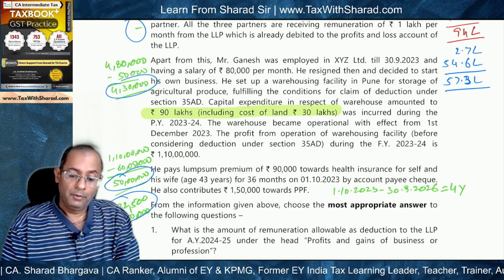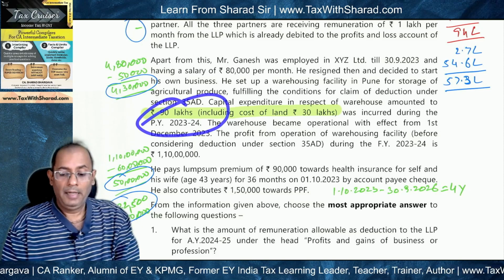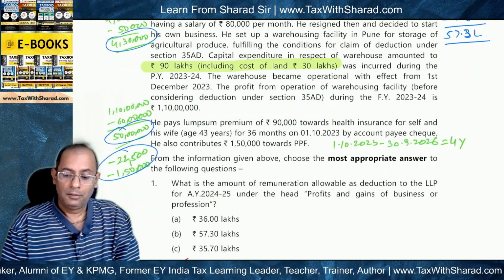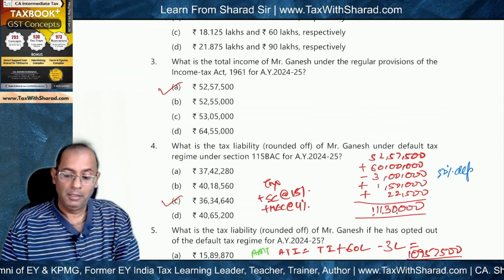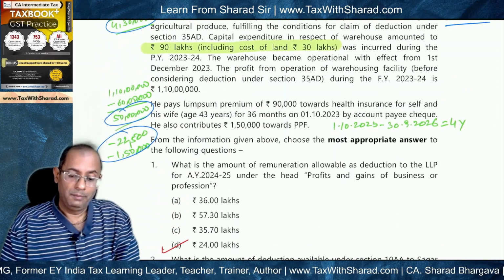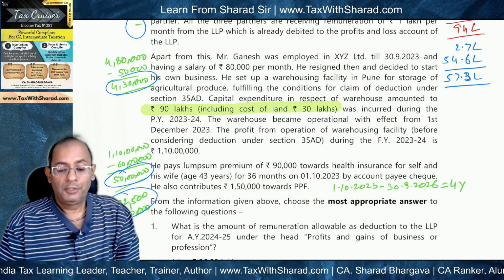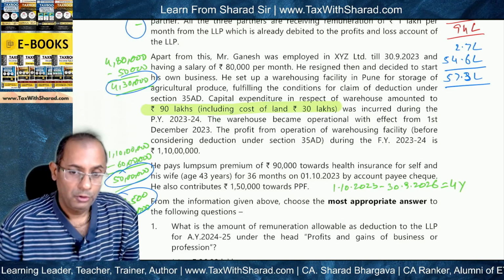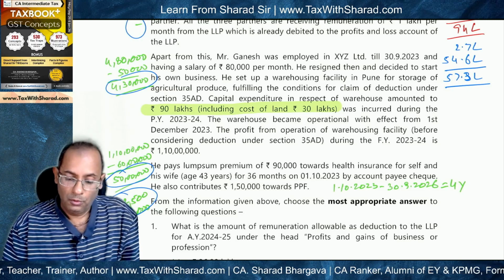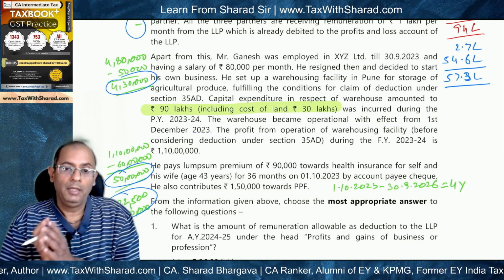Now 10% on what? Now the cost of warehouse was 60 lakh, 90 minus 30 lakh. So 10% of 60 lakh should be 6 lakh. So 6 lakh should be deducted as depreciation. But no, this is not correct. Why? Because when we talk about depreciation, we also need to take into account the duration for which the asset was put to use during the previous year in which it was acquired. And here you need to note that warehouse became operational with effect from 1st December 2023 only.